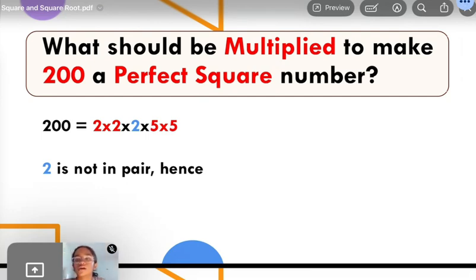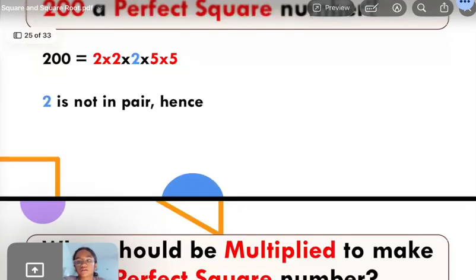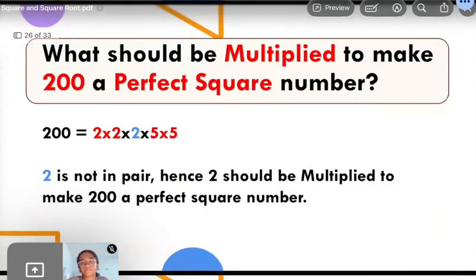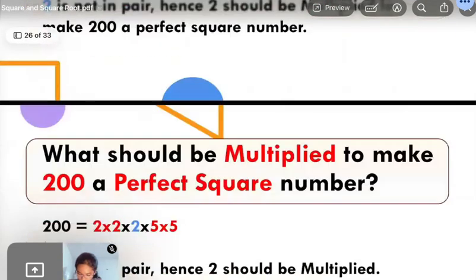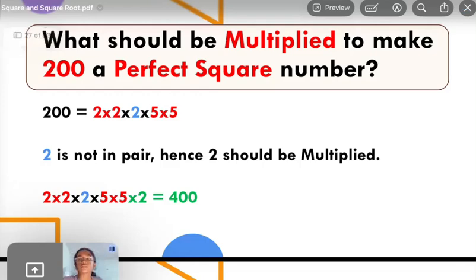So we multiply 200 by 2, because that will make it a perfect square number, since the partner 2 was missing. We are giving it one extra 2. Hence 2 should be multiplied to make 200 a perfect square number. So for any number, you just multiply by the number which is not in pair. Absolutely.